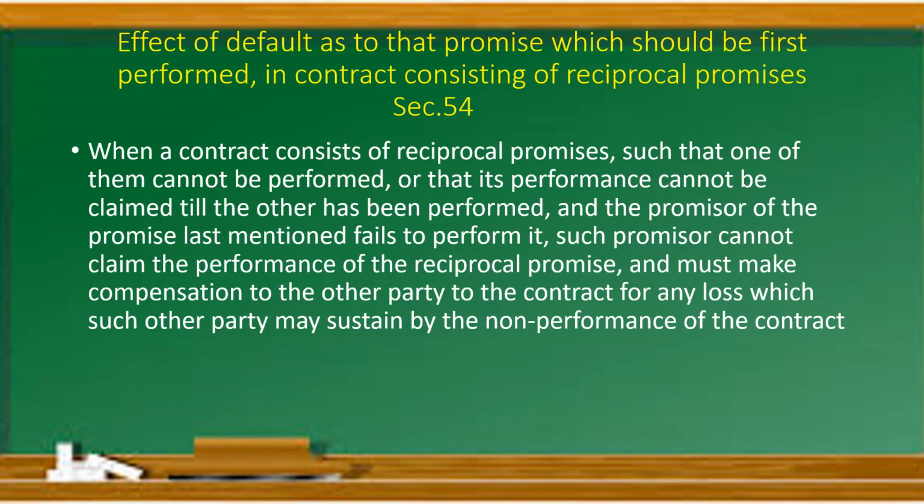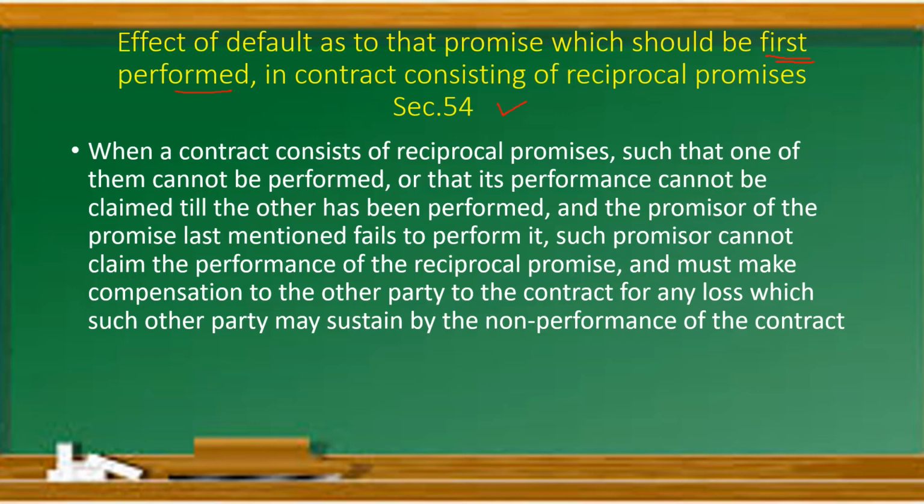Let us move ahead and see what section number 54 tells. Effect of default as to that promise which should be first performed in a contract consisting of reciprocal promises. It is a kind of contract where one act is to be performed first and the second act is dependent on the first act, right?